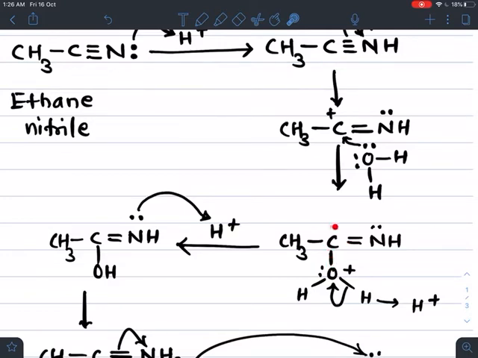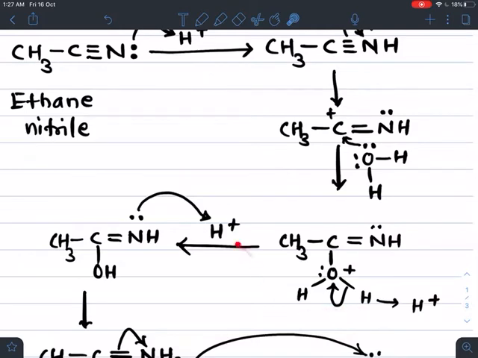Now the positive charge on carbon is replaced. Again this oxygen becomes unstable, and to get stability, the bonded pair of electrons of the OH bond breaks heterolytically and this pair of electrons is attracted towards oxygen. Here H plus is removed.